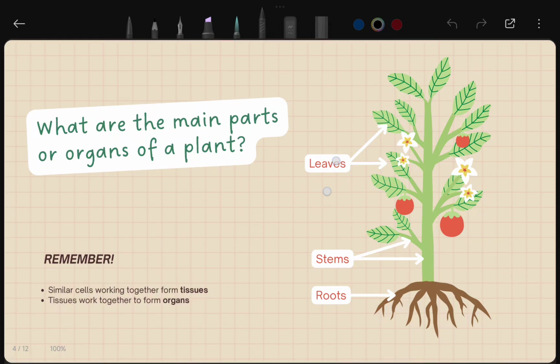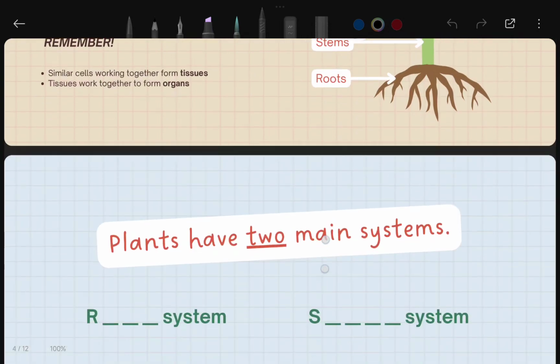Now, in front of you there are also the main parts of the organs of the plants. They have stems, leaves, roots. Definitely remember two things: similar cells working together form tissues in the human body as well as in plants. Tissues work together to form an organ. Like in human beings, it's the heart, brain, kidney, and any other organ. Of course, in plants as well, it's the stem, roots, leaves, etc. So basically, in the plants, there are three major parts: leaves, stems, and roots. One by one, we are going to discuss all these things.